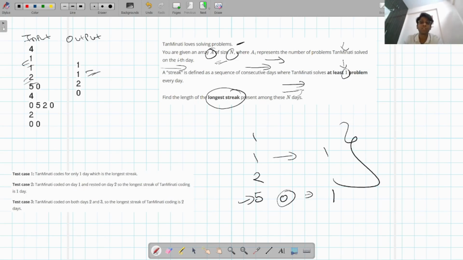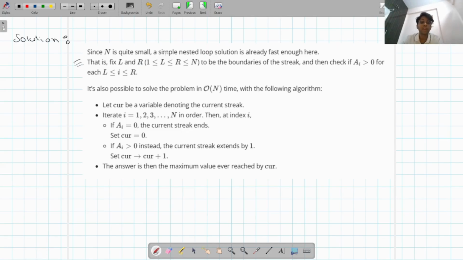Now let's move toward the simple solution. Since n is quite small, a simple nested loop solution is already fast enough here, right? That is, fix L and R, where L, R lie from 1 to n, to be the boundaries of the streak, and then check if A of I is greater than 0 for each I from L to R. It's also possible to solve the problem in O of n time with the following algorithm.